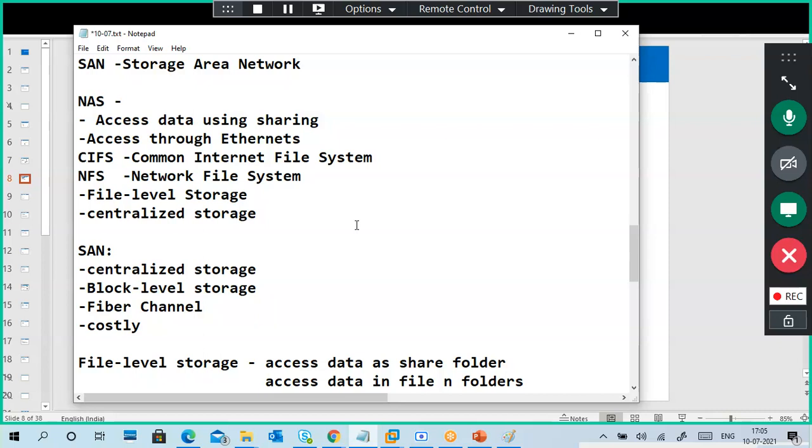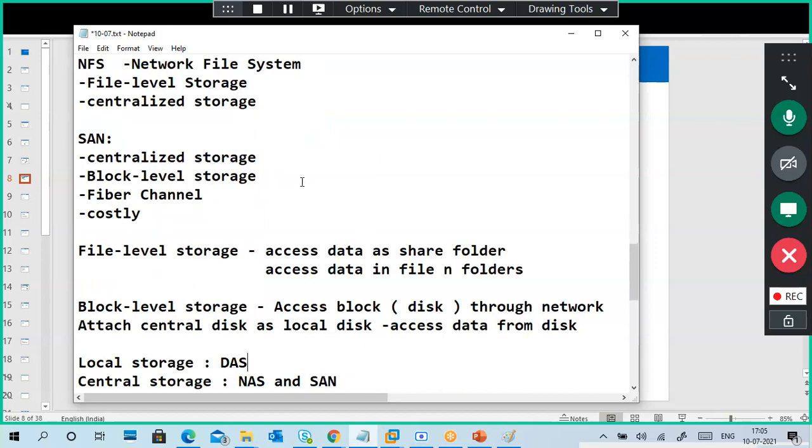Anyone can create a simple NAS, because if you have a machine and you share a folder from there, it is also called NAS storage. We control NAS access through a file server, and we can store the data in centralized storage. Anybody can access the data with their respective share and security permissions.